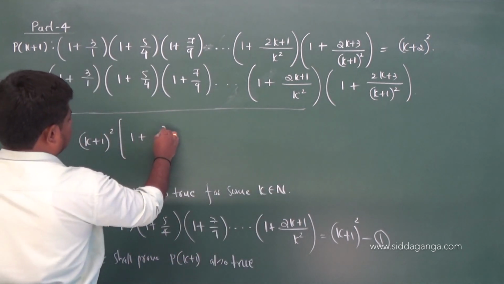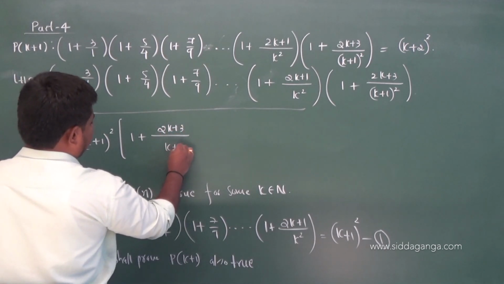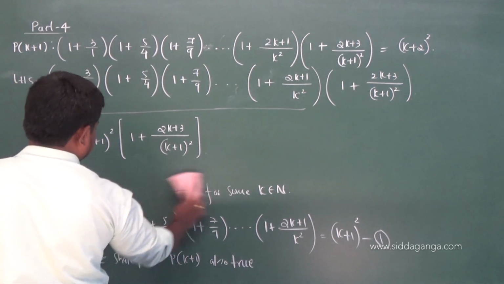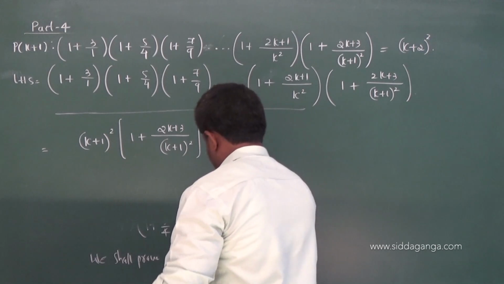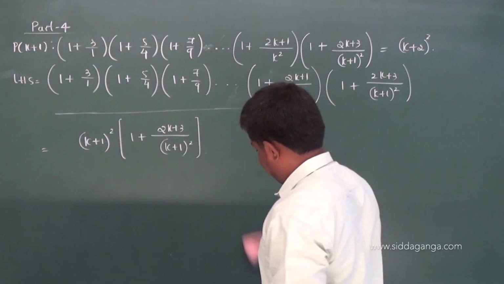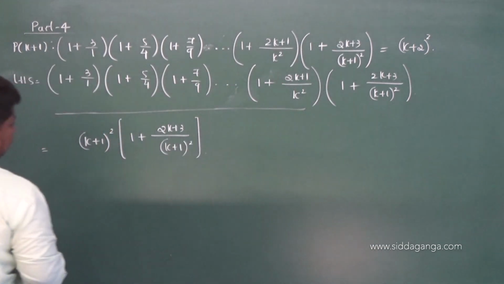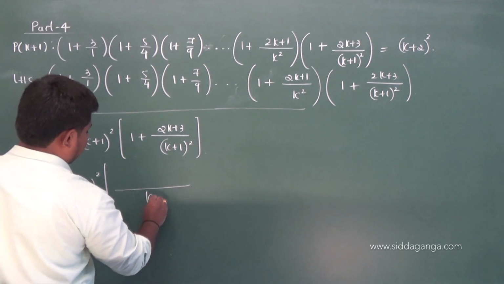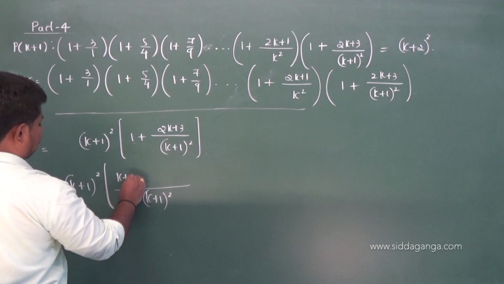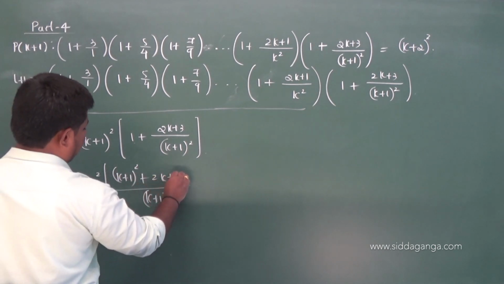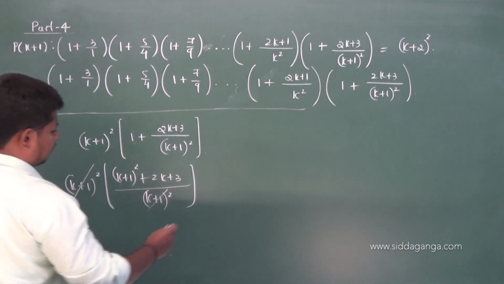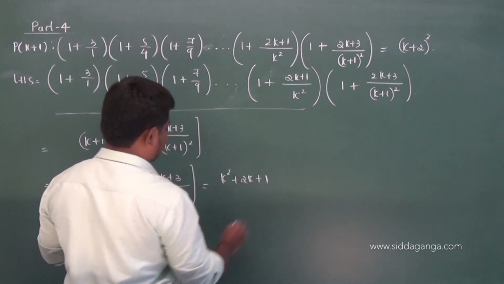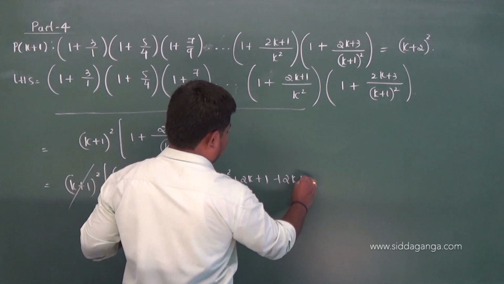So 1 + (2k + 3)/(k + 1)². (k + 1)², the LCM is (k + 1)² into [(k + 1)² + 2k + 3]/(k + 1)². This gets cancelled. What remains? (k + 1)², you mean k² + 2k + 1, plus 2k + 3.